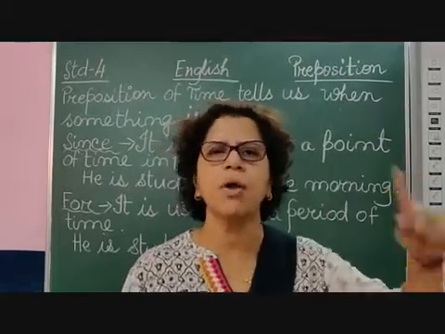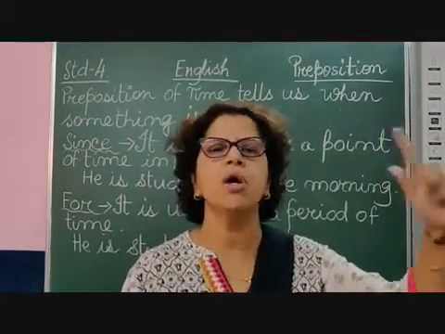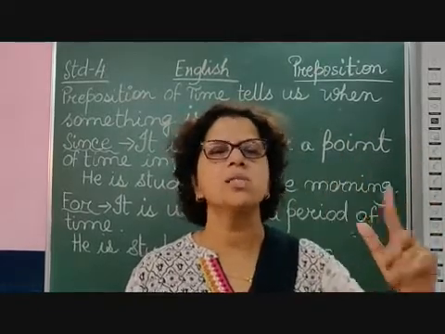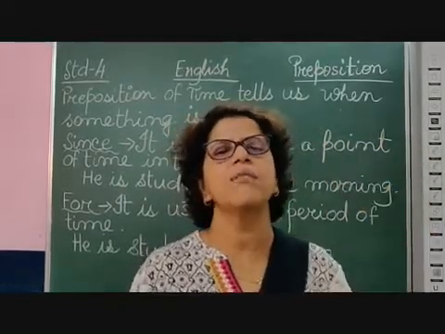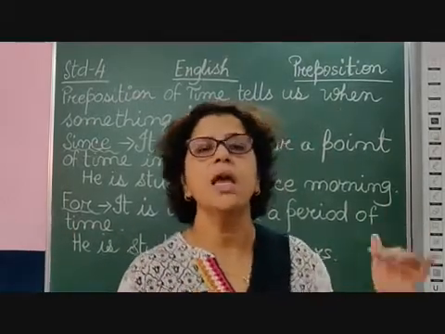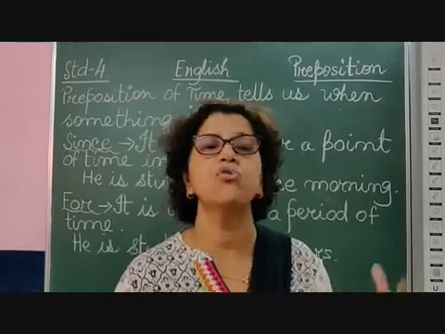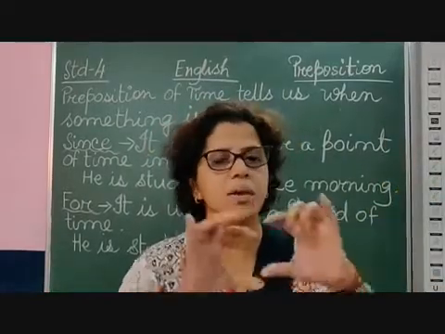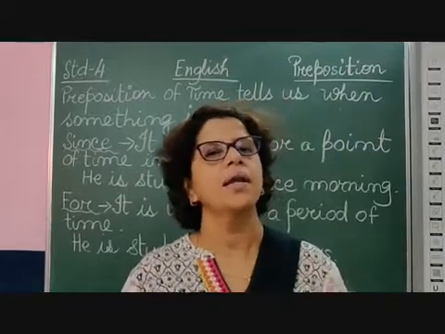We are living in Bharuch since 2010. That means we know when we started living and we are going on. But if I say we are living in Bharuch for 10 years, I am not particular which year, you just understand a period of time, for 10 years.